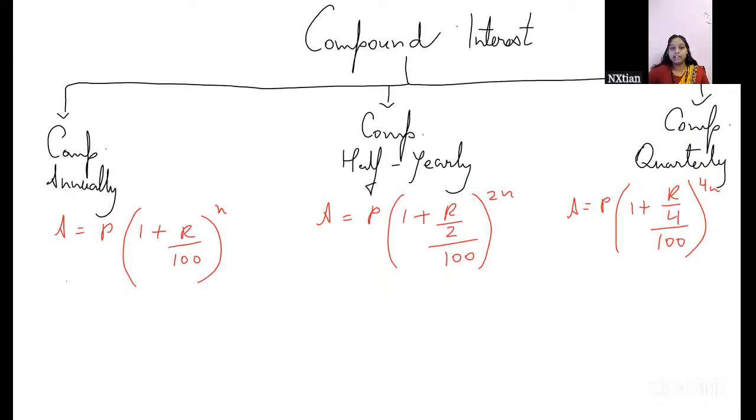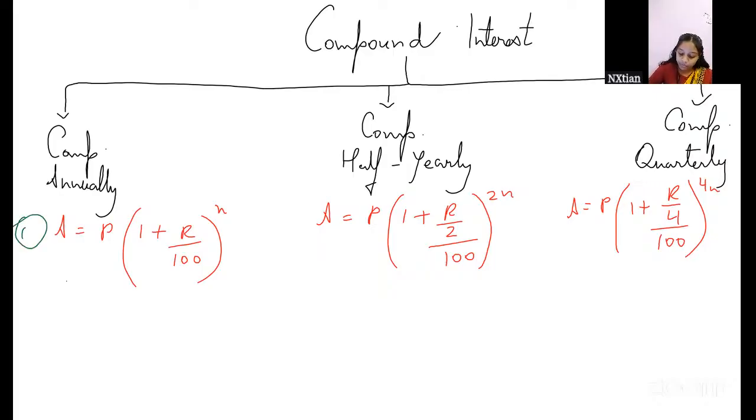So we do R by 4 raised to the power 4n. This is the first step in finding the CI.